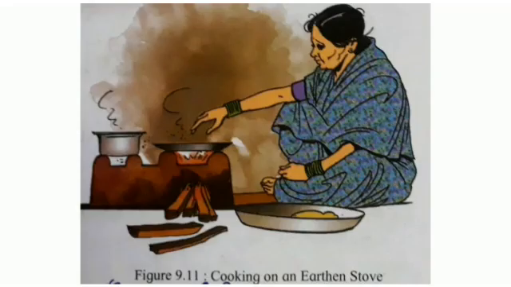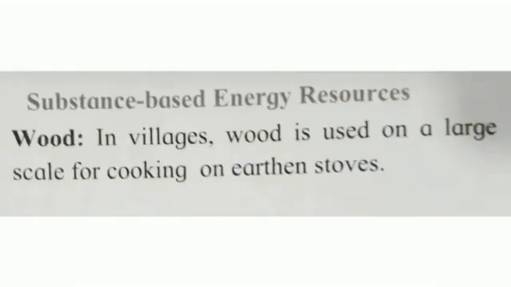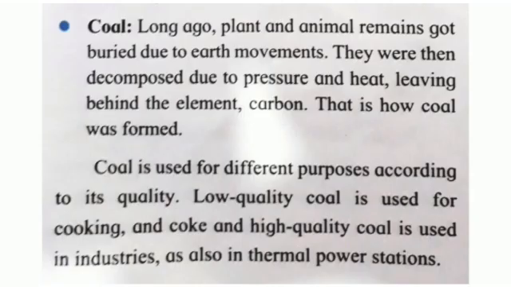Substance-based energy resource: wood. In villages, wood is used on a large scale for cooking on earthen stoves. Coal. Long ago, plant and animal remains got buried due to earth movements. They were then decomposed due to pressure and heat, leaving behind the element carbon. That is how coal was formed. Coal is used for different purposes. According to its quality, low quality coal is used for cooking and coke, and high quality coal is used in industries, as also in thermal power stations.